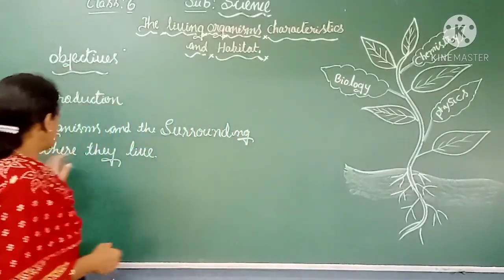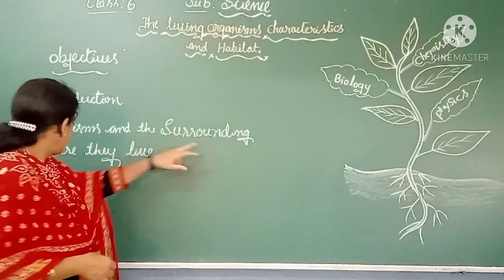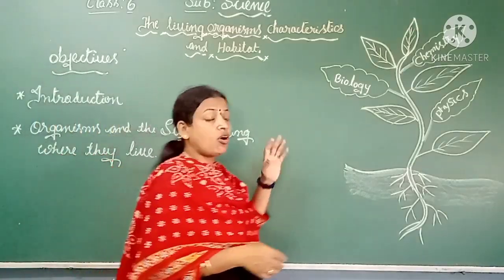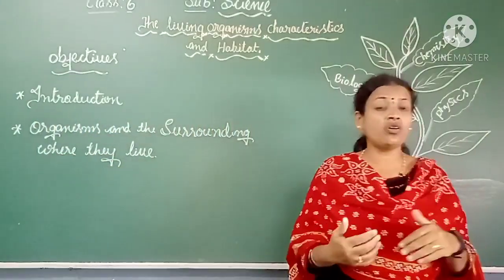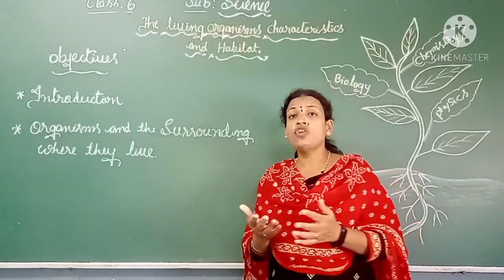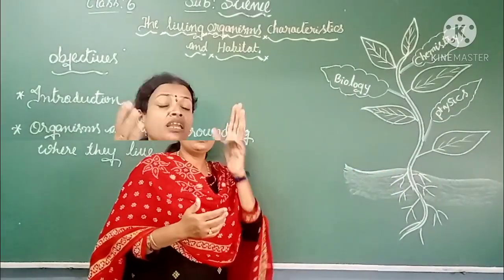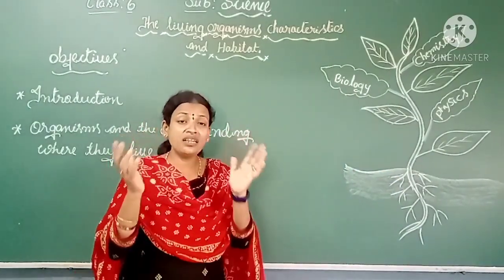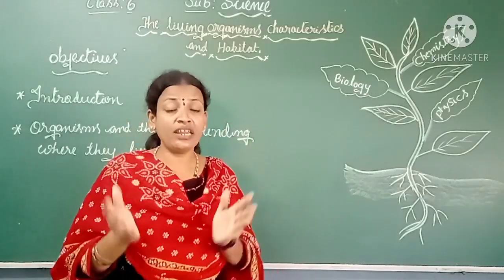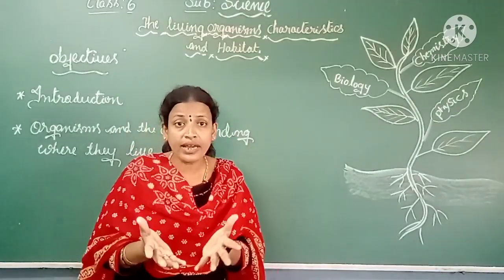Let me continue. Another objective is the organisms and the surroundings where they live. As we discussed after watching the video, in mountain areas you see certain animals, some animals you see at beaches or the sea, and some animals you see in desert areas. All these we call organisms.